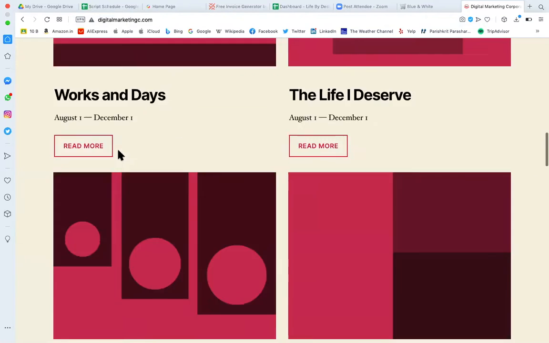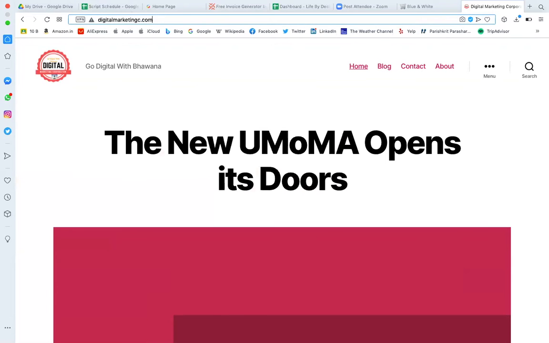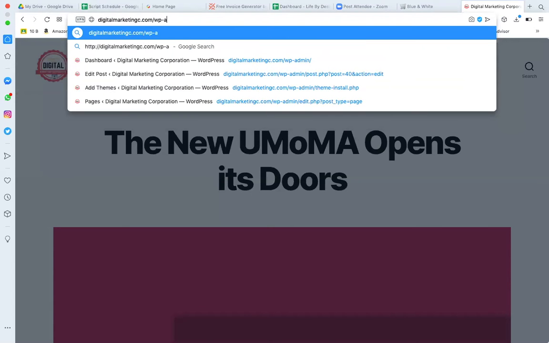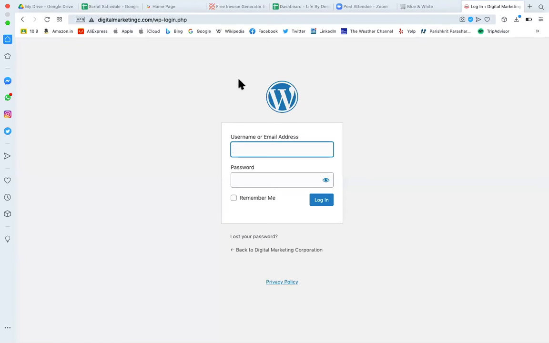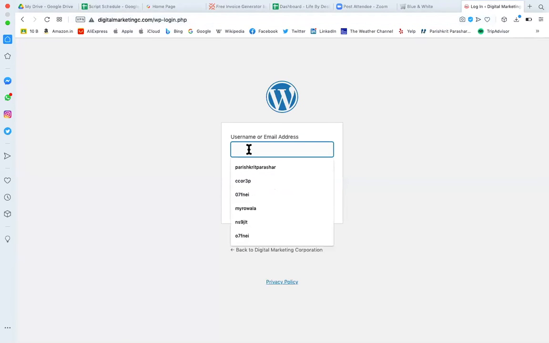All right. So this is the domain name and this is the WP admin. Today I'm going to show you about the plugins. I don't remember the login. Just give me one second, I'm pulling the user ID and password from my records.